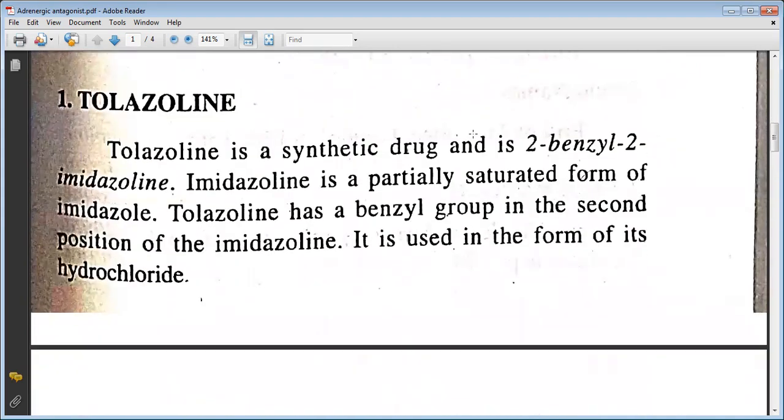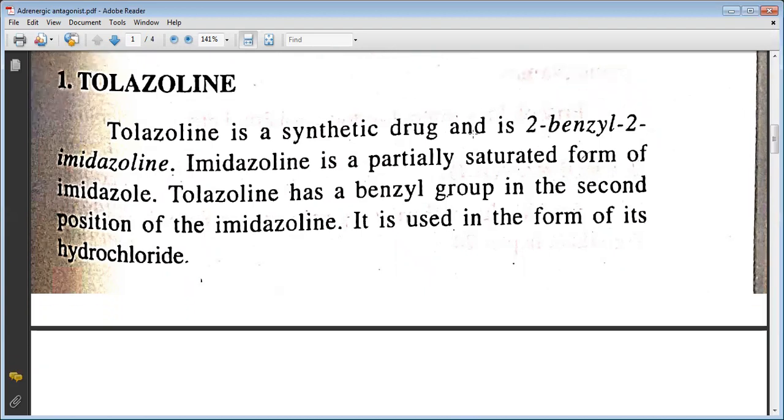It is a synthetic drug and its nomenclature is 2-benzyl-2-imidazoline. Imidazoline is a partially saturated form of imidazole. Tolazoline has a benzyl group in the second position of the imidazoline. It is used in the form of its hydrochloride.